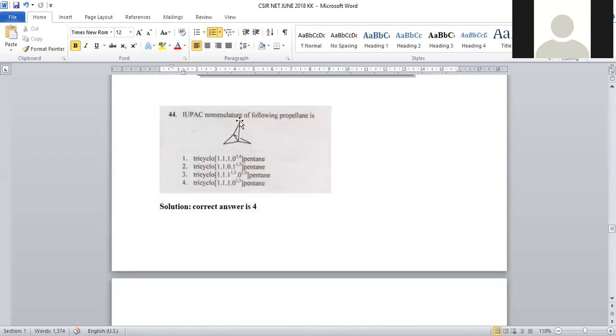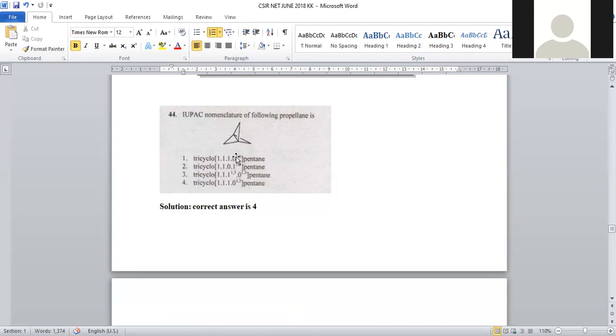And let us count the number of carbons in this. 1, 2, 3, 4, 5. 5 carbons are there, hence it is a kind of pentane molecule. So in all the options, pentane is given. So here, how many possibilities did we get? Option number 1 is possible, option number 3 is possible, option number 4 is possible.